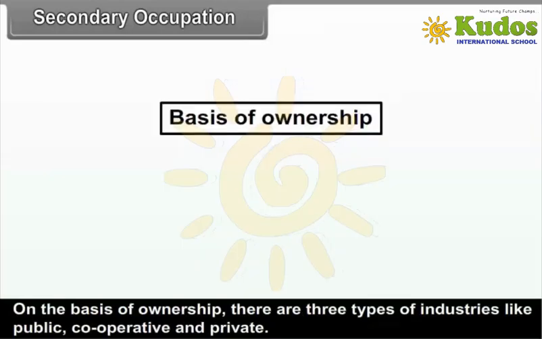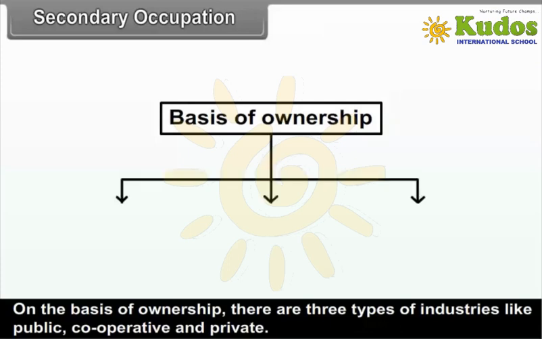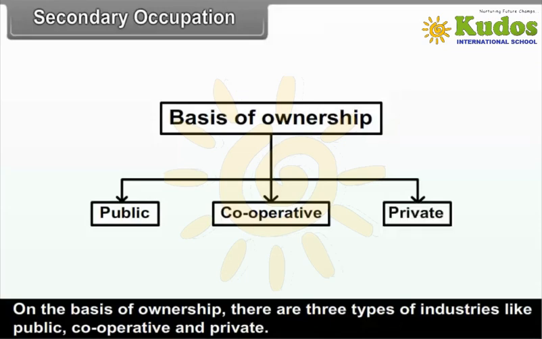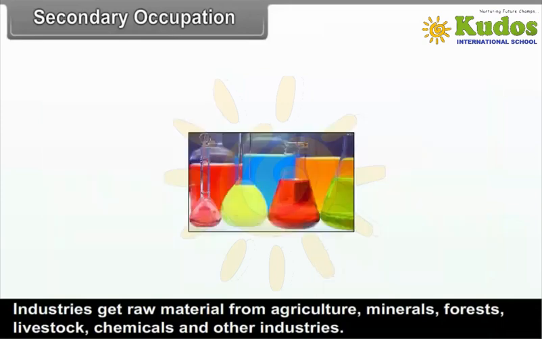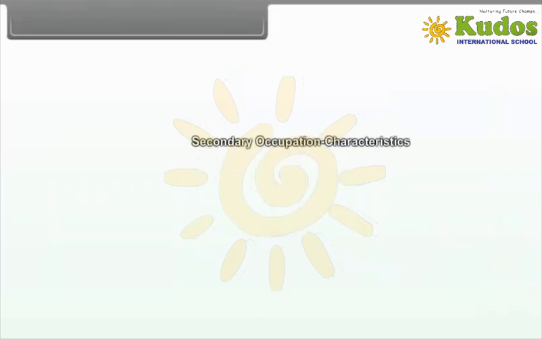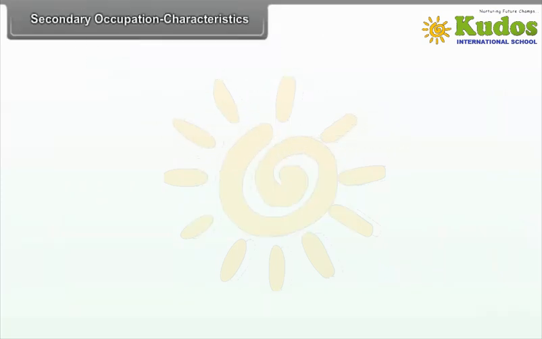Large-scale industries require heavy machinery, high voltage power, huge capital and large scale. On the basis of ownership, there are three types of industries: public, cooperative and private. Industries get raw material from agriculture, minerals, forests, livestock, chemicals and other industries. Characteristics.